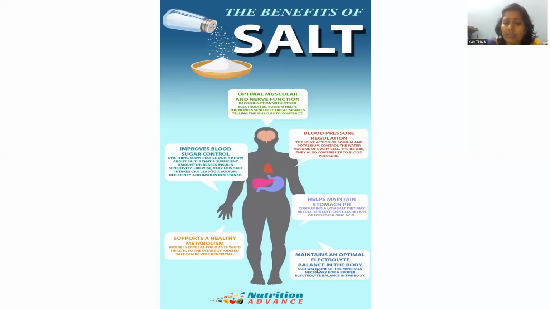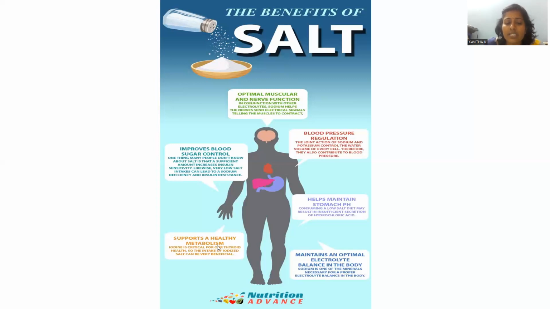Also, by maintaining the optimal level of electrolytes, especially sodium chloride, it is used to maintain the balance in the body. So electrolyte balance is also possible, which gives harmonious functioning of all the organs in the human being, and healthy metabolism.